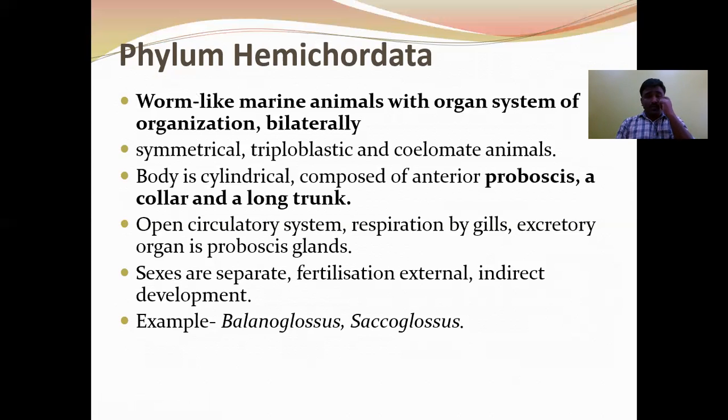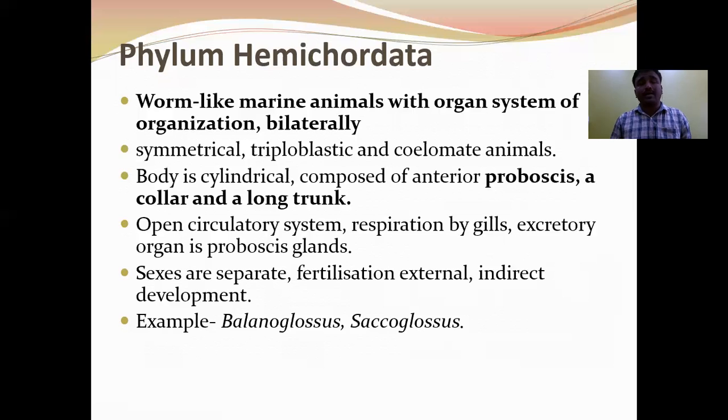The animals of Hemichordata are worm-like marine animals that exhibit organ system level of organization, bilateral symmetry, triploblastic body condition, and are eucoelomates. The body is cylindrical, composed of an anterior proboscis, a collar, and a long posterior trunk region.